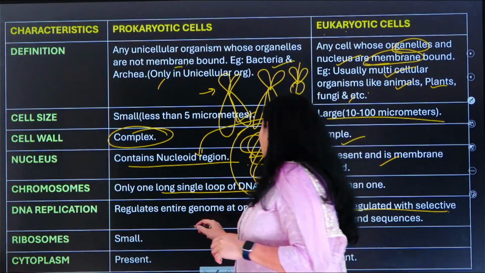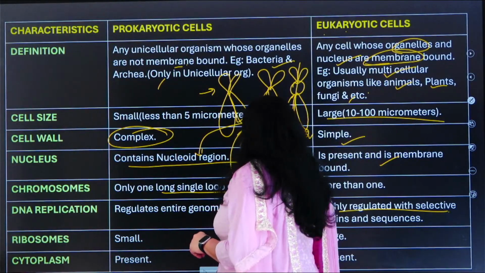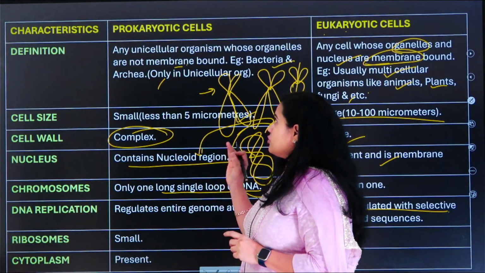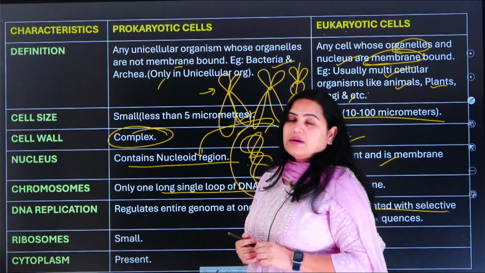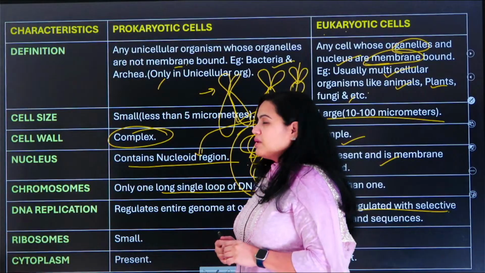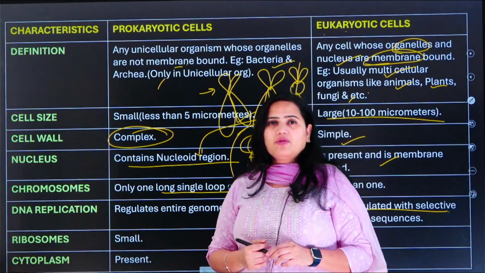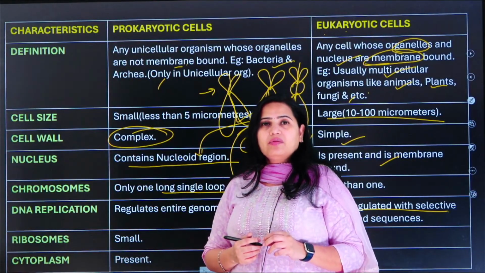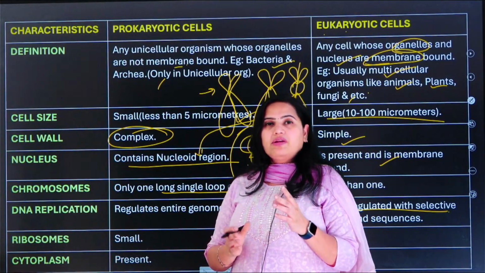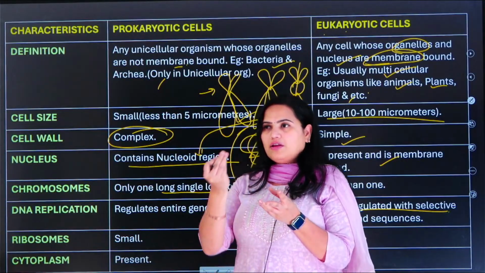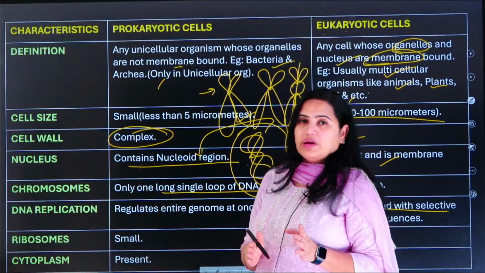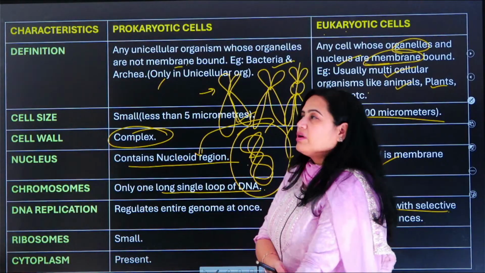Okay, they are very small. Obviously, they are also small in the eukaryotic cells compared to the ribosomes which are present in the prokaryotic cells. Okay, the ribosomes are much smaller in this place. And the cytoplasm. Did we study about the cytoplasm? Cytoplasm माने क्या है? The gel-like fluid structure which is present inside the cell. Okay, everything in the cell is cytoplasm. The other organelles are floating in the cytoplasm. This is present both in the prokaryotic as well as the eukaryotic cell.